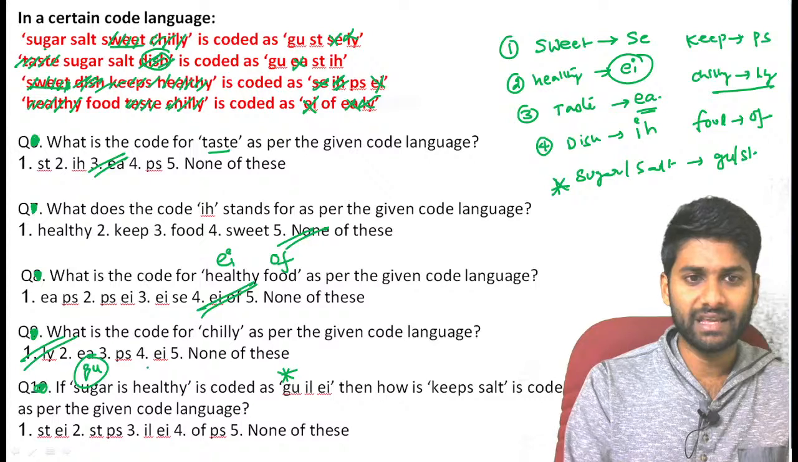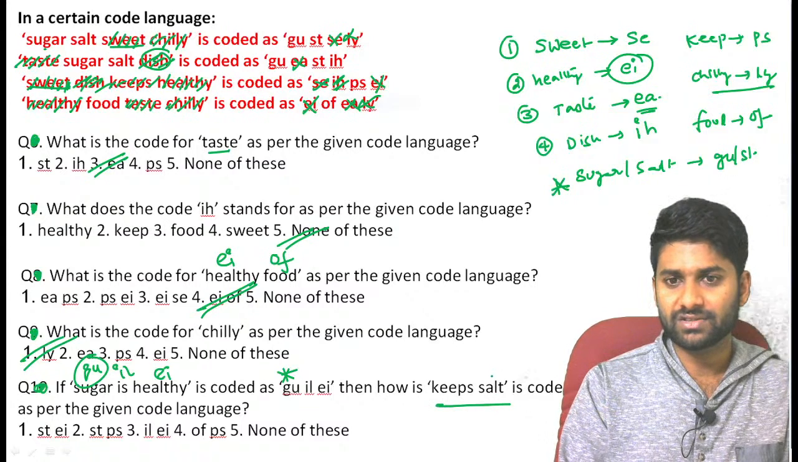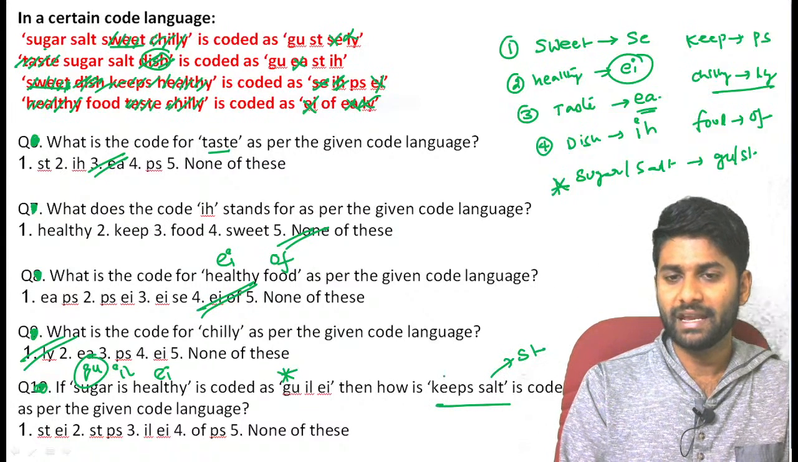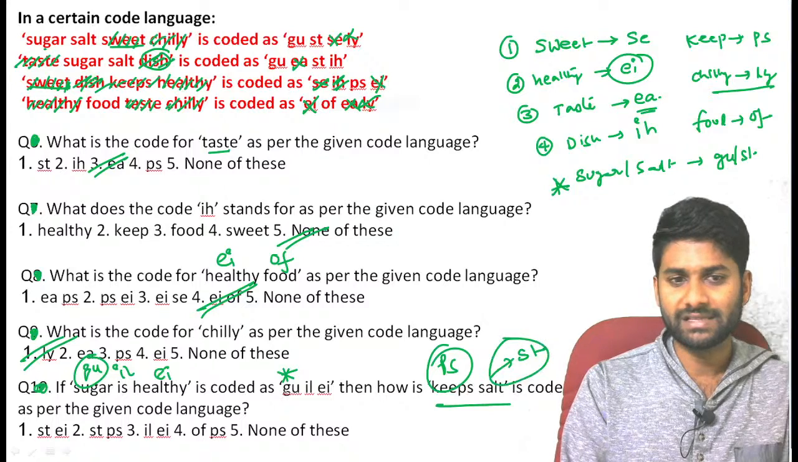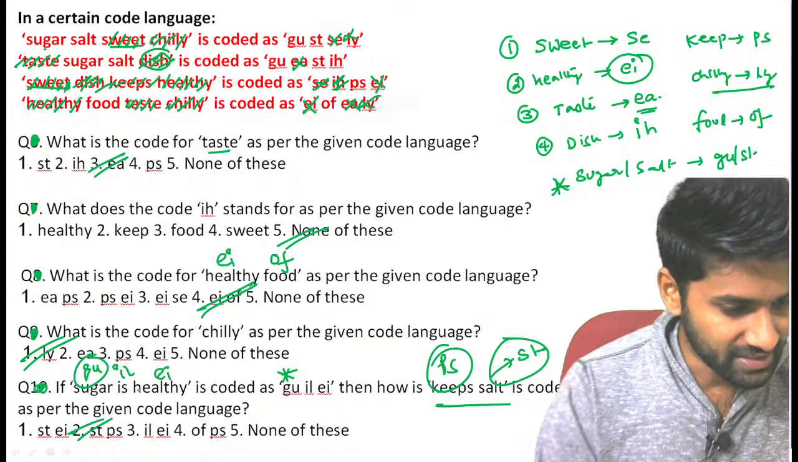Healthy can be represented by EA and IL can be represented by ease. Now, how can keep salt be coded? Salt you can confirm as ST and keep can be PS, guys. PS and ST, so you can choose the second option, guys.